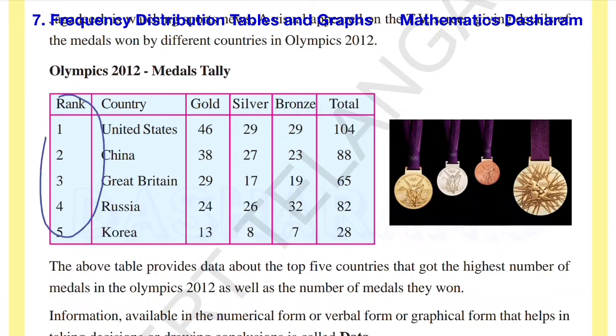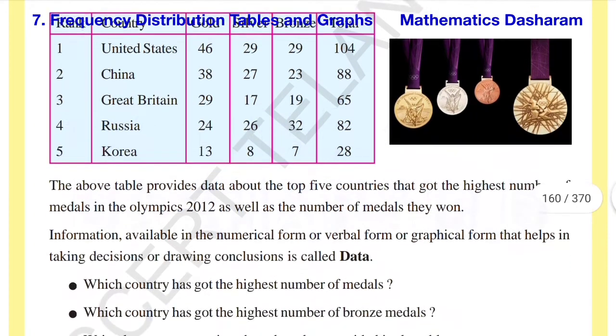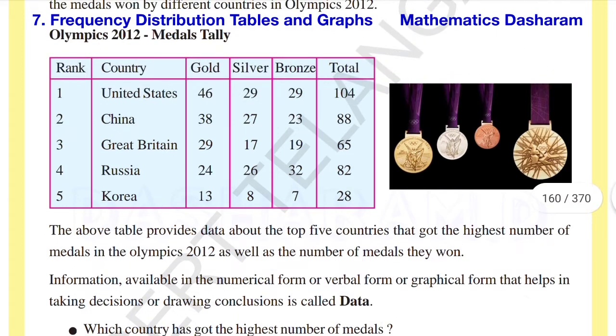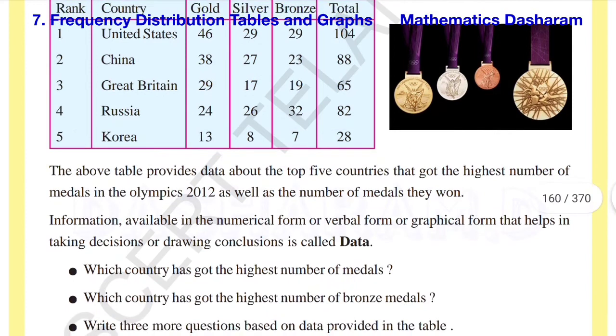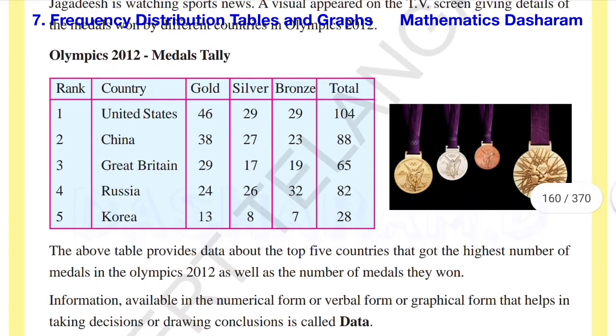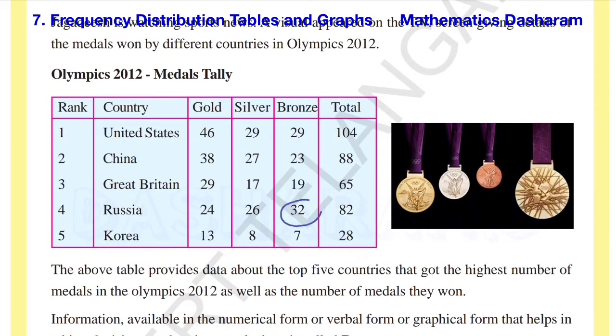Here are given the top 5 ranks and country names, the number of gold medals, silver medals, bronze medals and total medals. Based on this table, two questions are asked. Which country has got the highest number of medals? That is the United States, 104 medals. Next, which country has got the highest number of bronze medals? The highest bronze medals is 32, that is Russia.